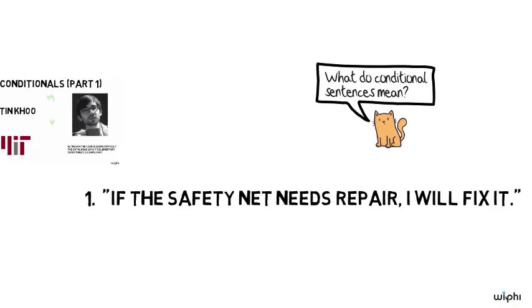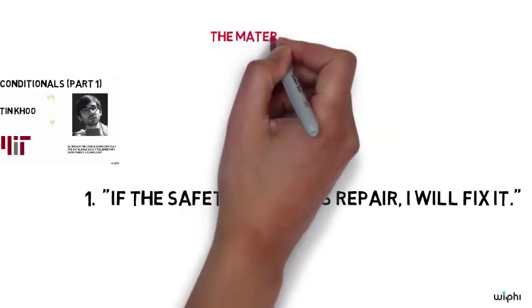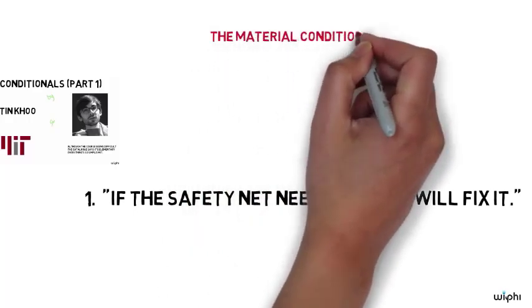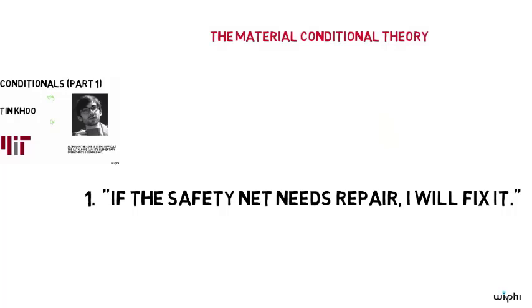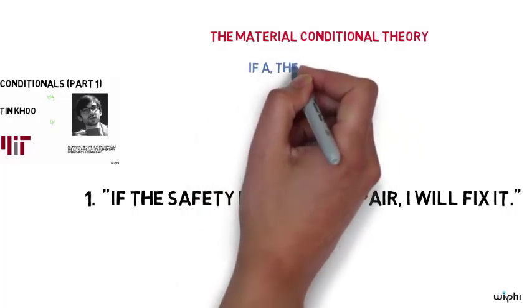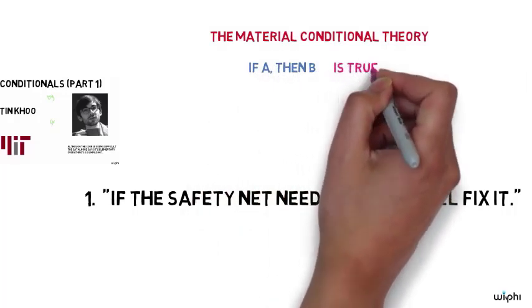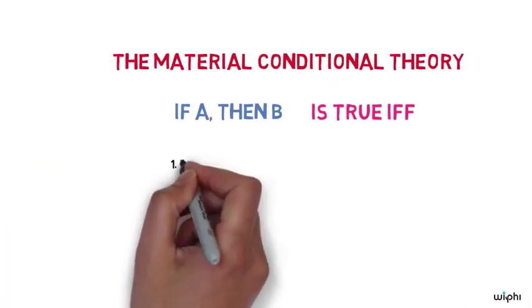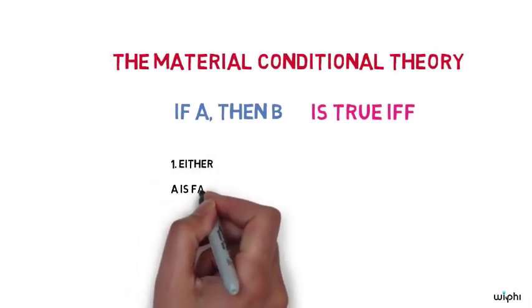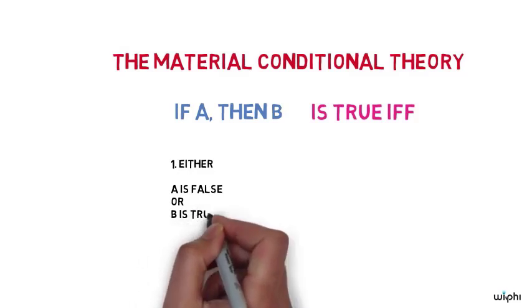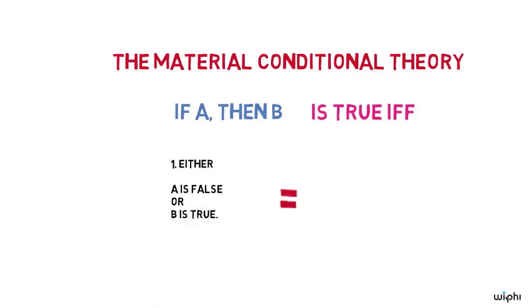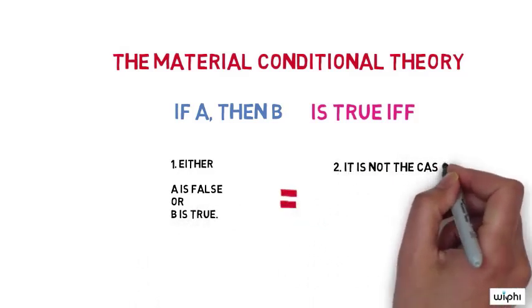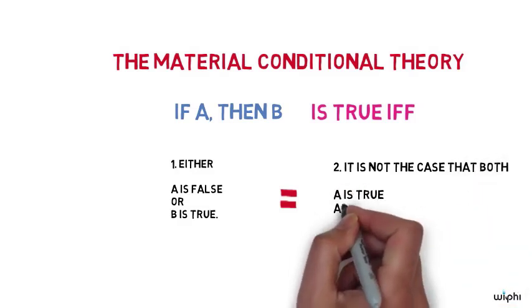In the first video, we considered the answer to this question given by the material conditional theory. According to that theory, a conditional if A then B is true just if either A is false or B is true. Equivalently, it is true just if it's not the case that both A is true and B is false.